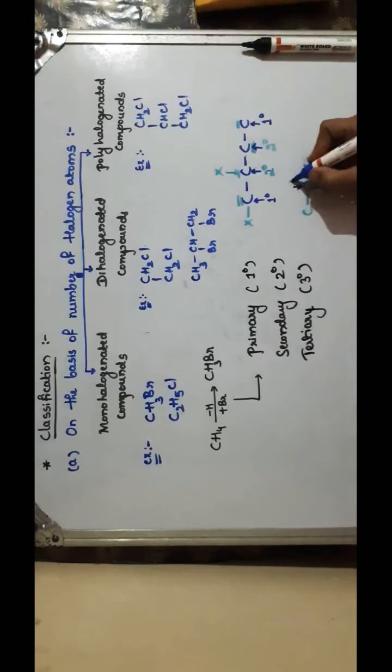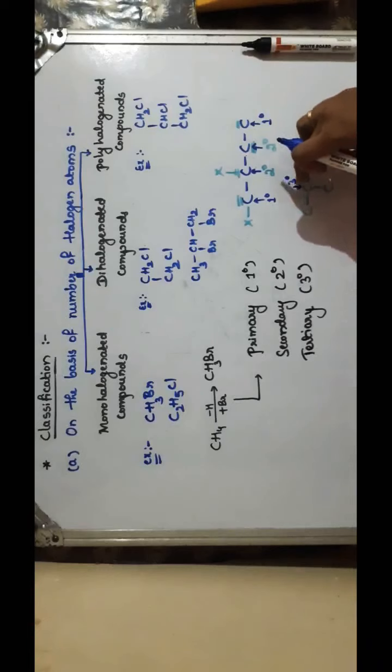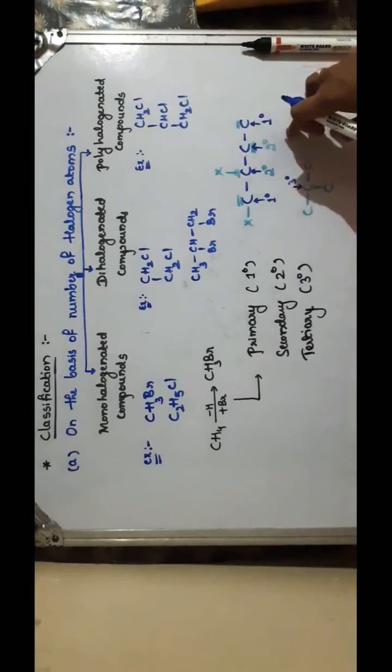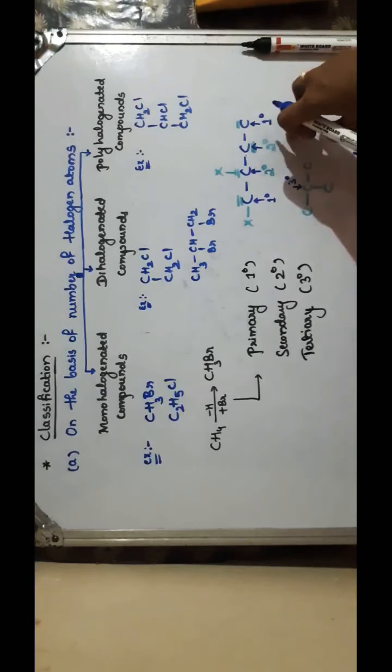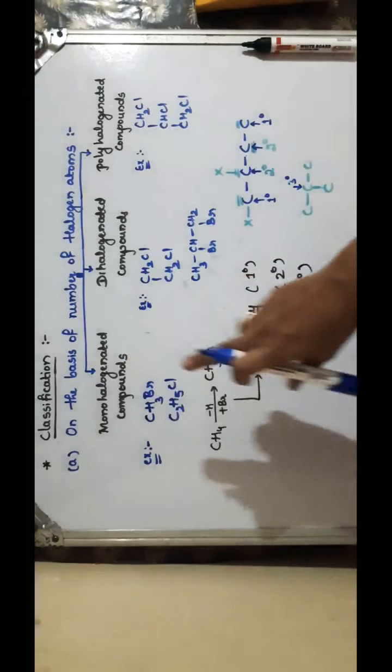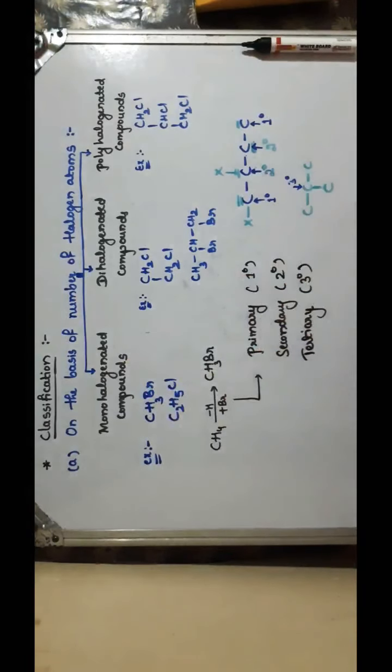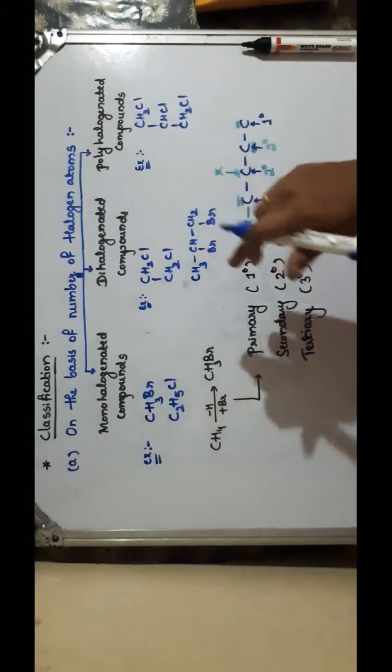So this is considered a tertiary carbon atom. If our halogen is attached to a tertiary carbon atom, then it will be called a tertiary halogenated compound or tertiary haloalkane.